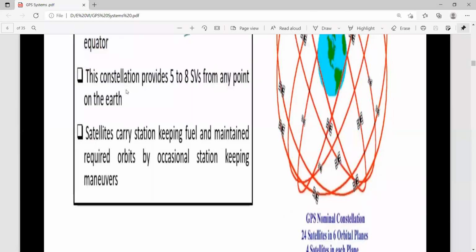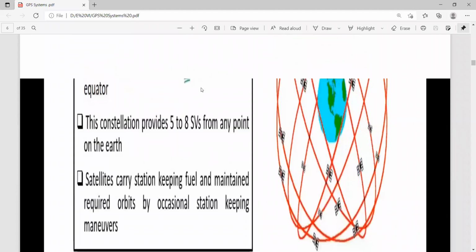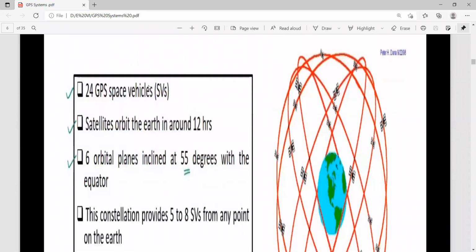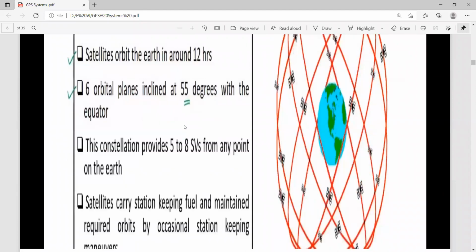And this constellation provides 5 to 8 SVs, that is space vehicles, from any point on the Earth.